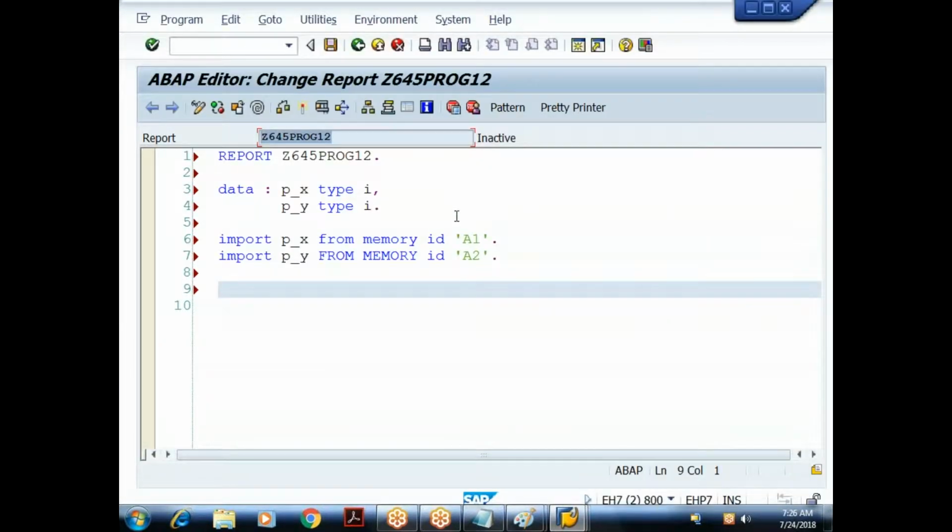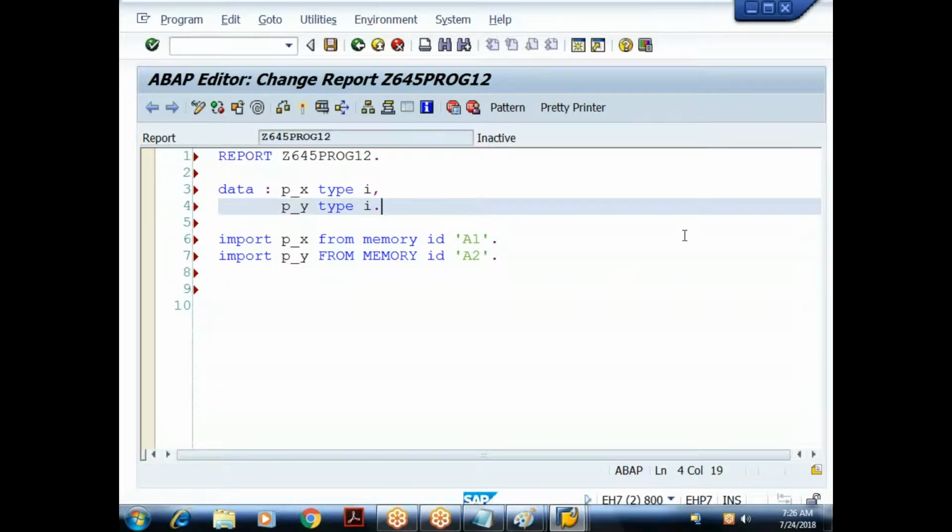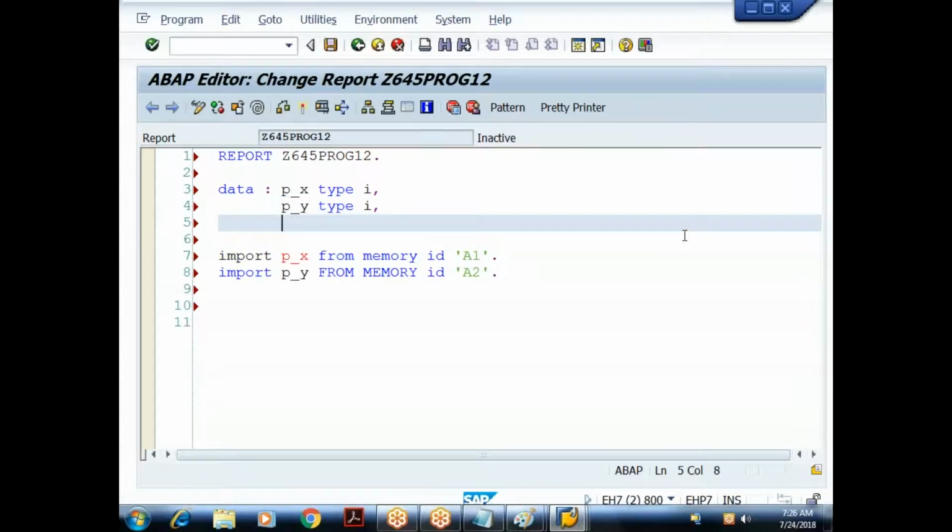It has to do the calculation. So for storing the result, I require one variable. So let me declare another variable in my target program. So somewhere here, I'll give a variable name as v underscore z, some name. Generally, the variables declared by using data keyword, we start with v underscore.